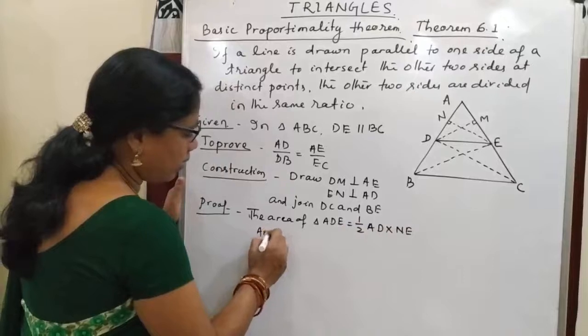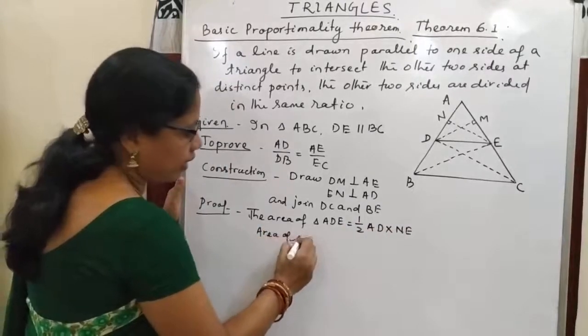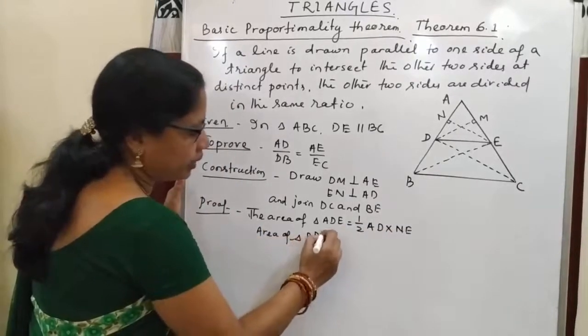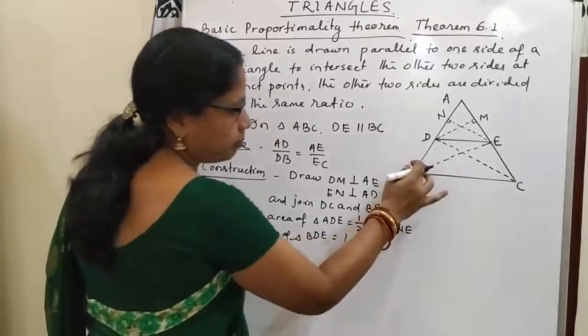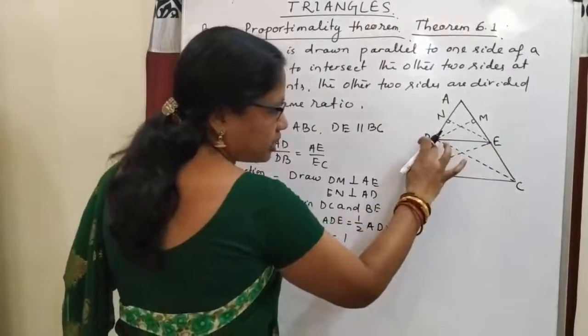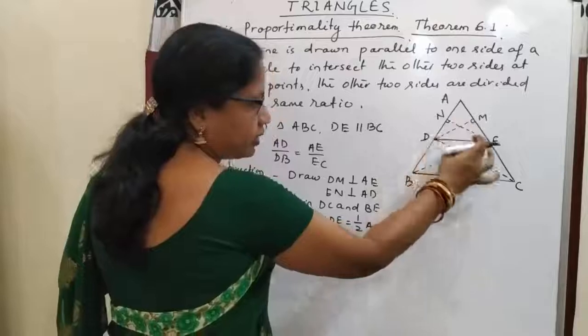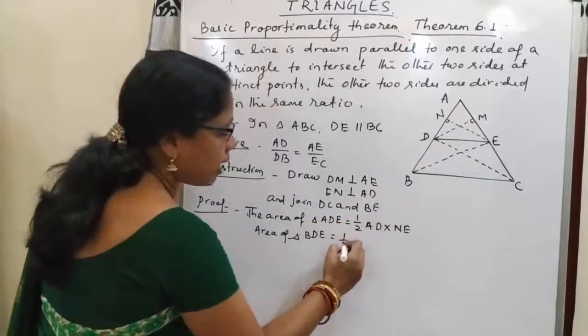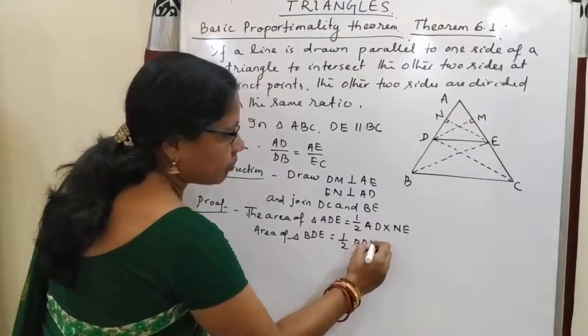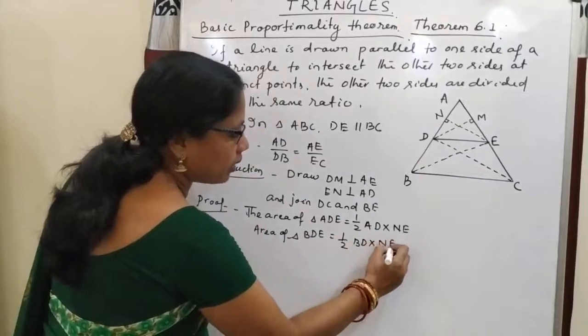Then the area of triangle BDE: base is BD and altitude is NE, so half BD multiplied with NE.